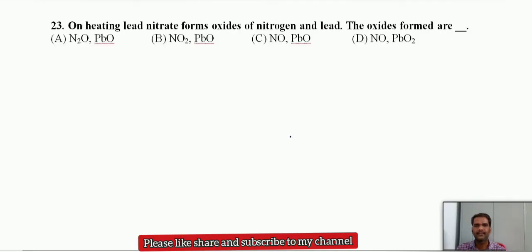Next, 23. On heating, lead nitrate forms oxides of nitrogen and lead. The oxides formed are, as we have just discussed, that when lead nitrate is heated, it will give nitrogen dioxide and lead monoxide. Just now we checked that lead nitrate can give these two types of oxides.